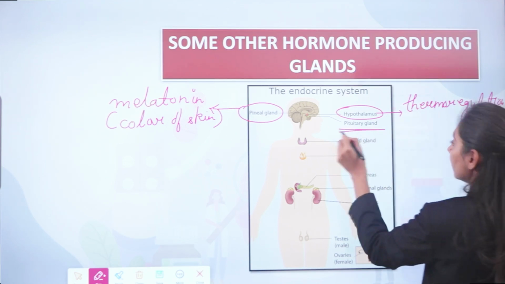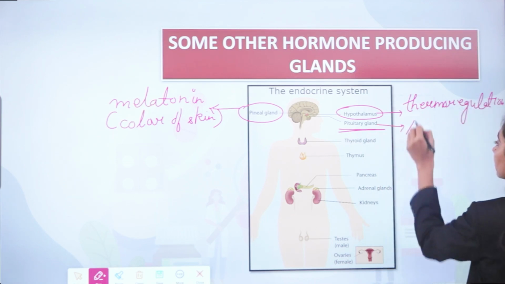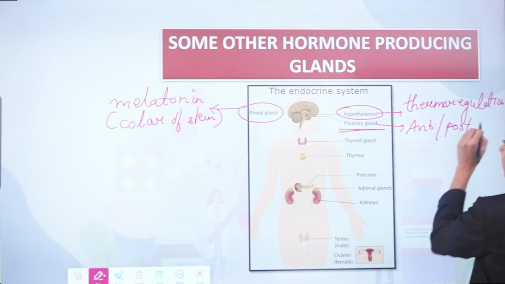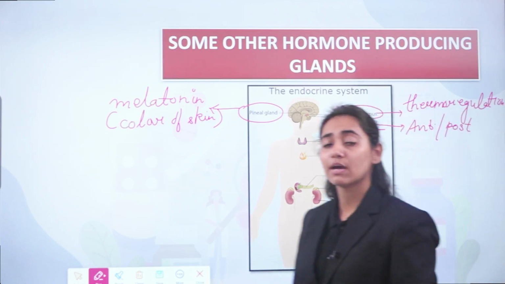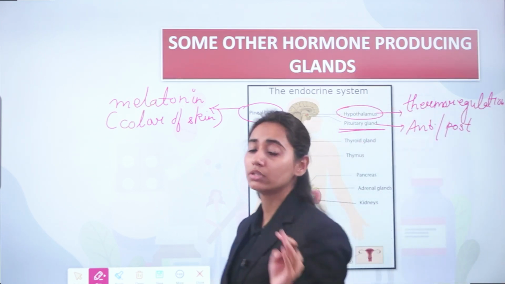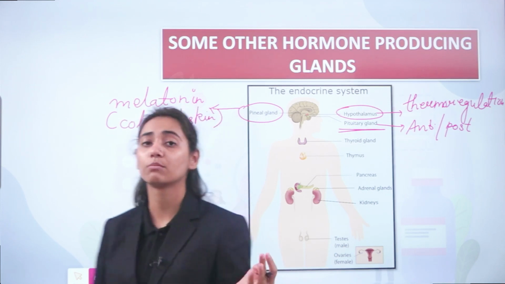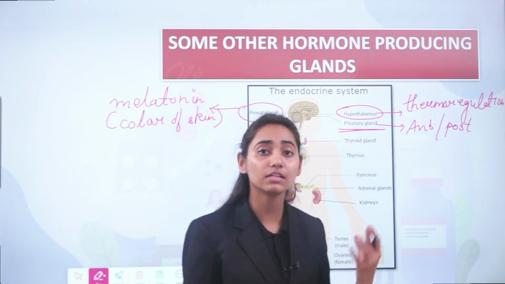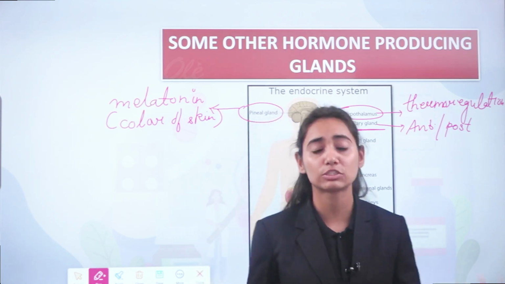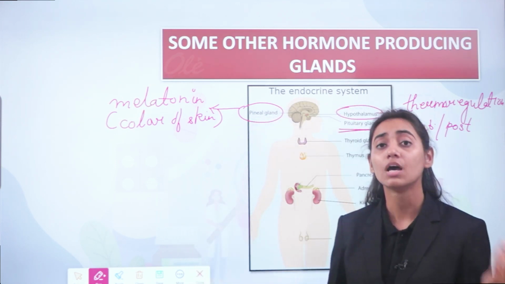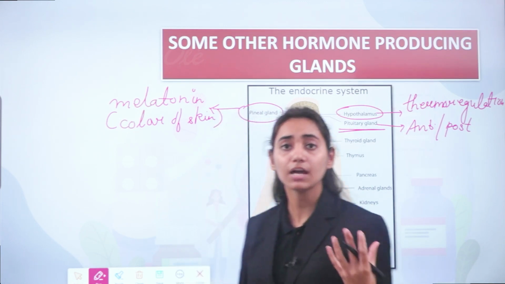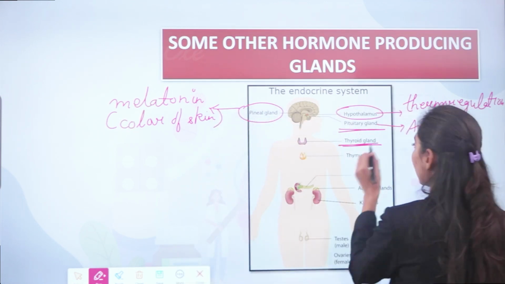Then comes the pituitary gland. This pituitary gland is divided into anterior and posterior pituitary. The hormones released by the pituitary gland are growth hormone, adrenocorticotropic hormone, luteinizing hormone, follicle stimulating hormone, and there are certain other hormones such as oxytocin and vasopressin. So n number of hormones are released by the pituitary, which controls the release of hormones from the other glands of your body.